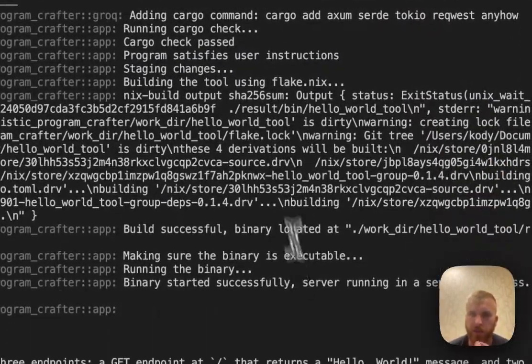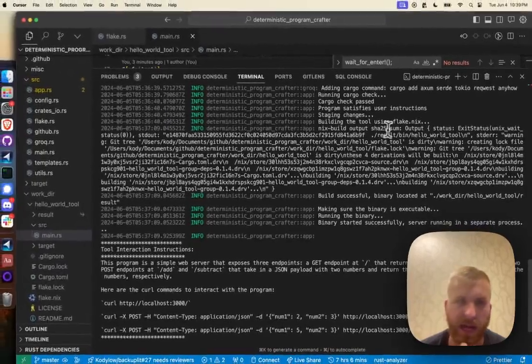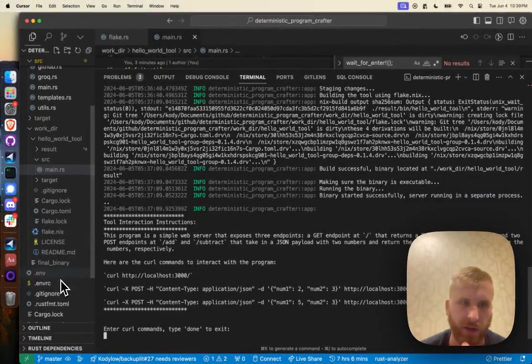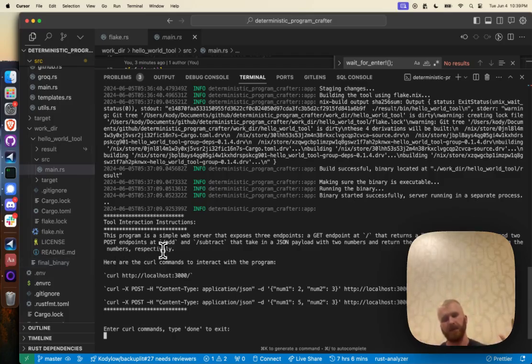Right. So then it builds the tool using flake.nix, and it outputs it as a final binary, which we get right here. And this binary, again, uses Nix, so it's cross-compiled. It'll run on any architecture. There's no, oh, you're missing the dependencies, or oh, you're missing X, Y, and Z things. It's built with Nix, and so it'll always work. And then it runs that binary.